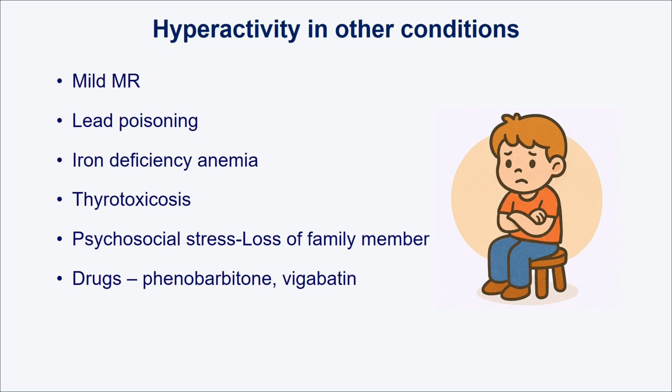Now there are other conditions where the child may show hyperactivity, which doesn't mean the child has ADHD. Those conditions are mild mental retardation, lead poisoning, iron deficiency anemia, thyrotoxicosis, and psychosocial stresses like losing a family member, changing environment, or failing an exam. Sometimes drugs like phenobarbital and vigabatrin may also cause hyperactivity. So these can come as a differential diagnosis for ADHD.